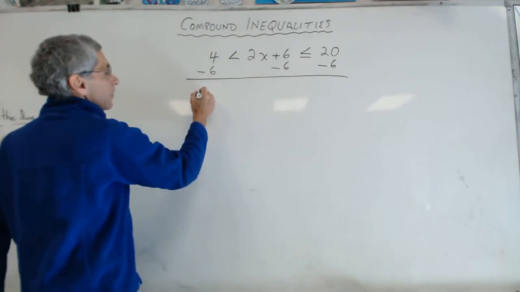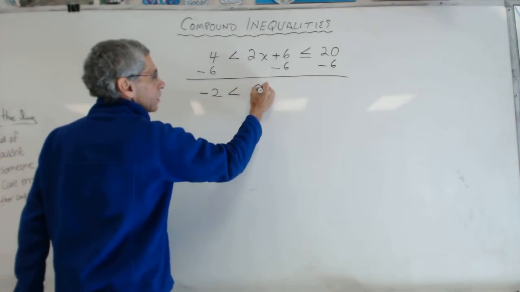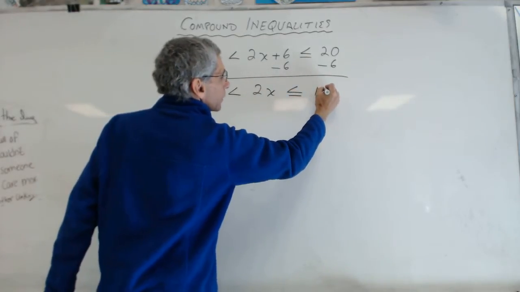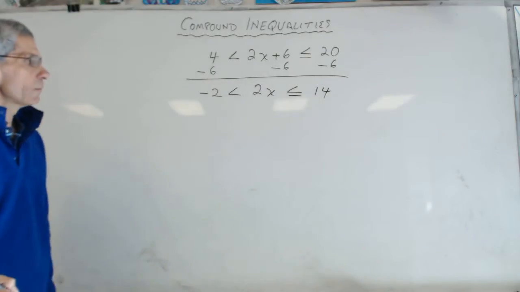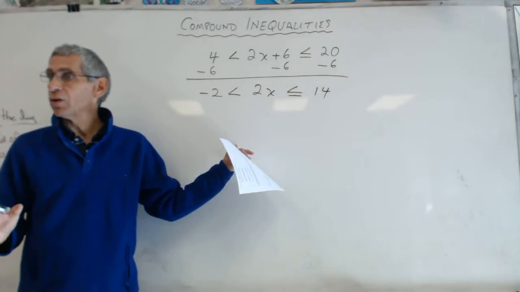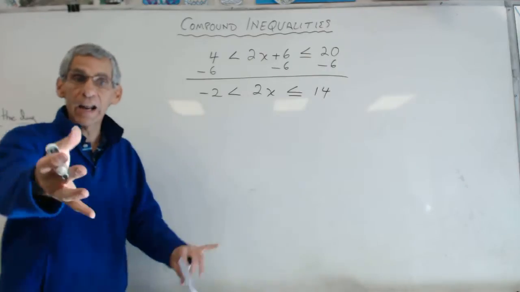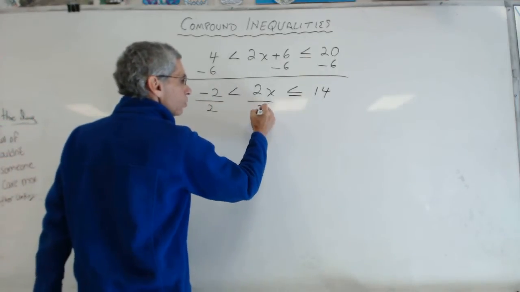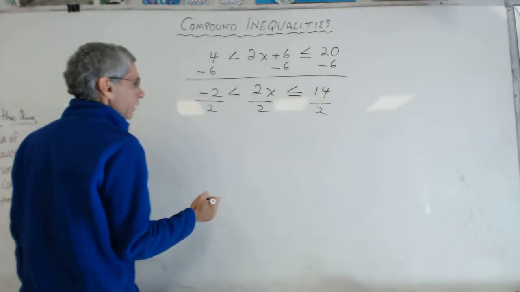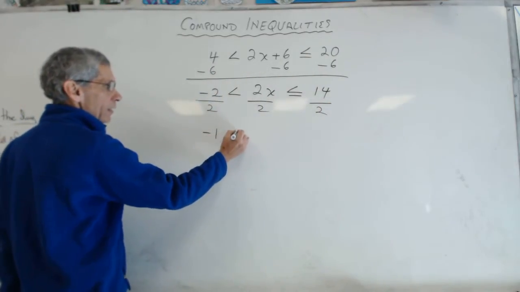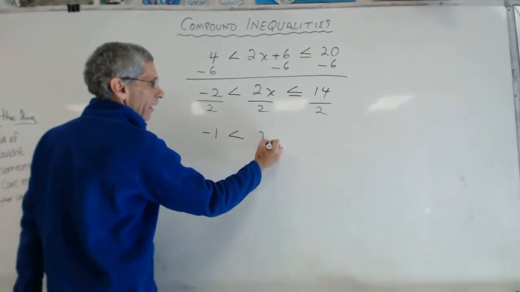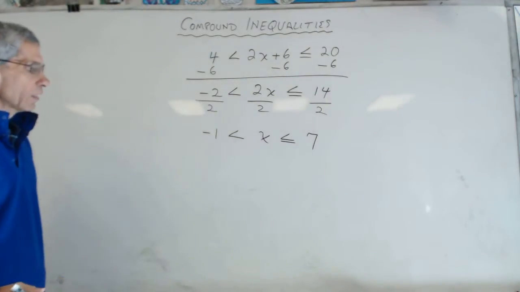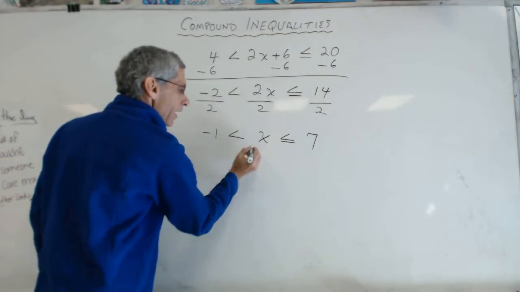So now suddenly I have negative 2 is less than 2x, which is less than or equal to 14, right? We're getting closer. And we're getting even closer. Divide everything by 2. Divide this by 2. Divide this by 2. Divide this by 2. And suddenly I have negative 1 is less than x, which is less than or equal to 7. Very interesting. So now I know.